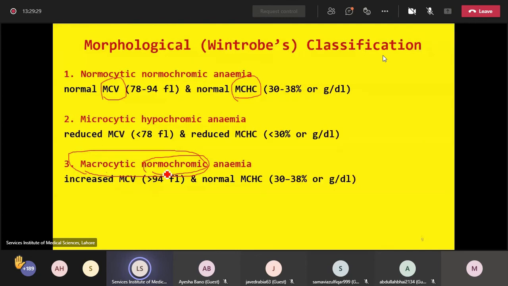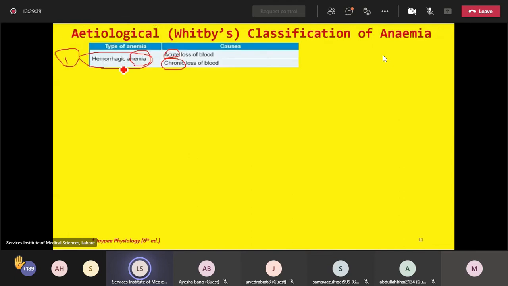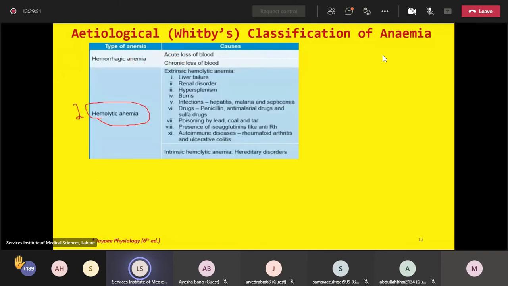The second classification is on the basis of the cause of anemia. What is the cause of anemia? Whether the cause is hemorrhage, whether acute or chronic, whether physiological or pathological. So any blood loss leading to anemia will be labeled as hemorrhagic anemia. Similarly, destruction of RBCs, rupture of erythrocytes may again lead to decreased hemoglobin content, and we will label it as hemolytic anemia.